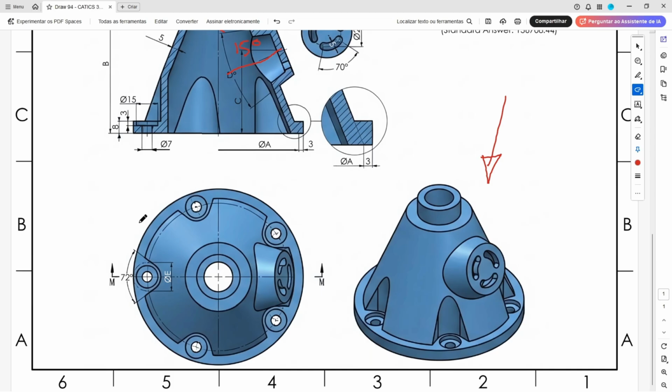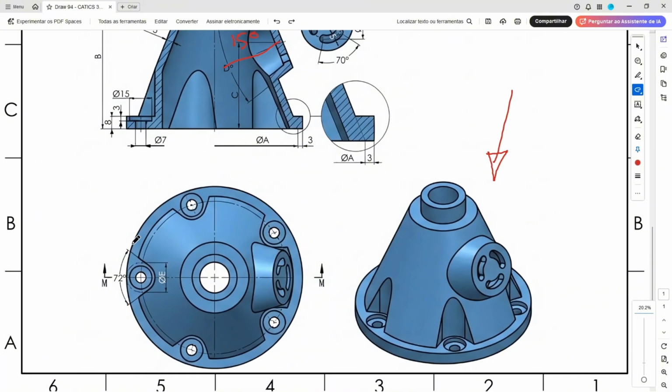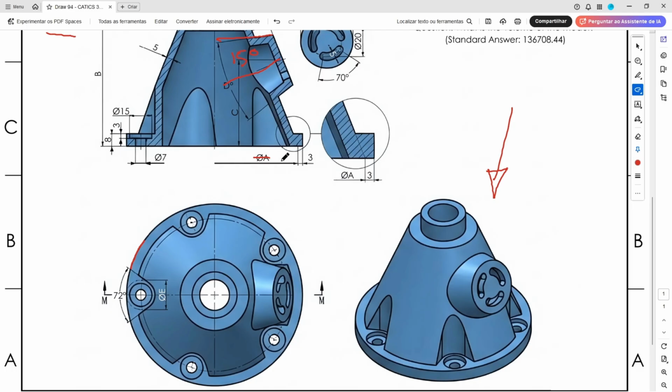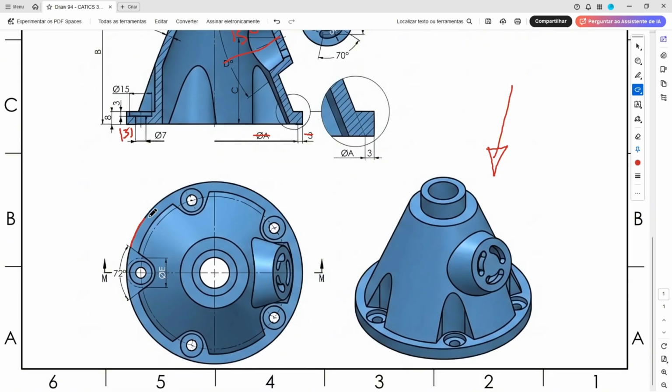And now we will make this cut here. We needed to make 5 cuts. So to create this, we'll make this circle. This circle, the diameter is letter E plus 6, 3 in this side and 3 in this side. So let's create this.